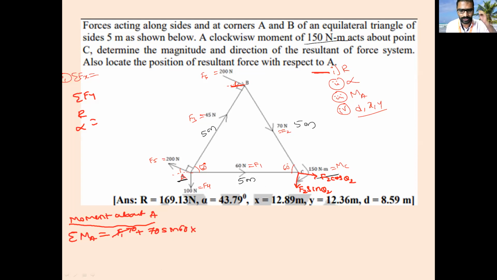How much is A to C? It is 5 meter. Then this F2 cos theta will not produce any moment.